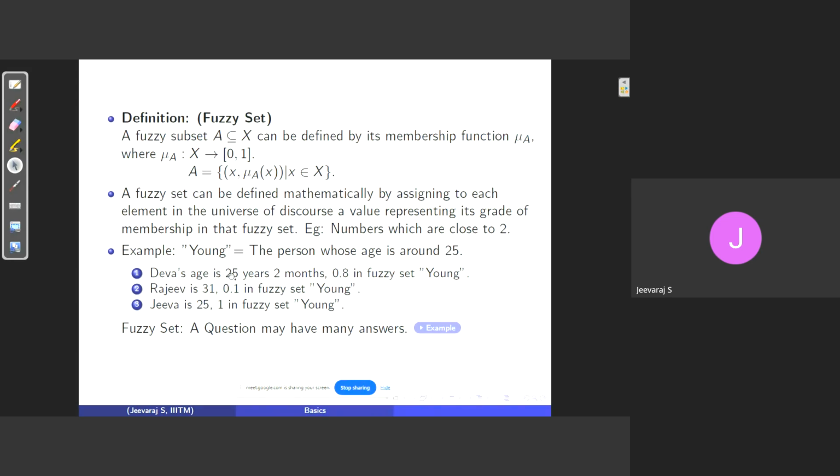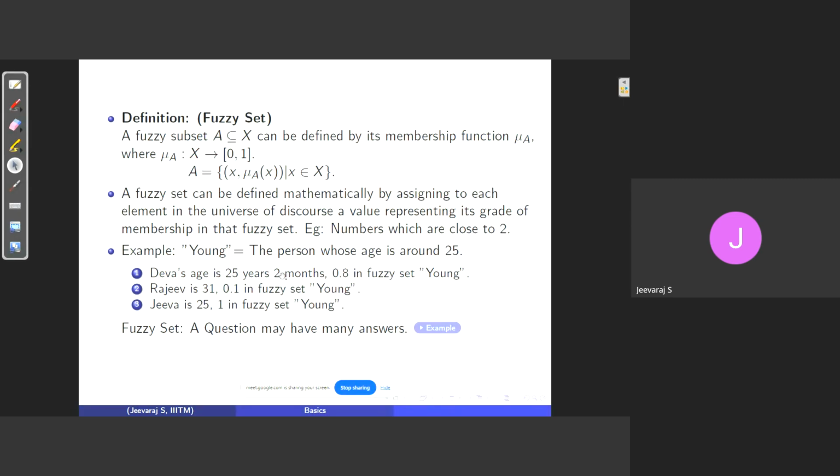So Deva, whose age is 25 years, 2 months, has an age nearer to 25 but not exactly 25. But how the definition is given, it's around 25, so it's very near to 25. So the membership value 0.8 is given. Deva has the membership value 0.8. What is the meaning of this 0.8? Deva satisfies the condition of being in the fuzzy set young about 80%. That is what 0.8 refers to.